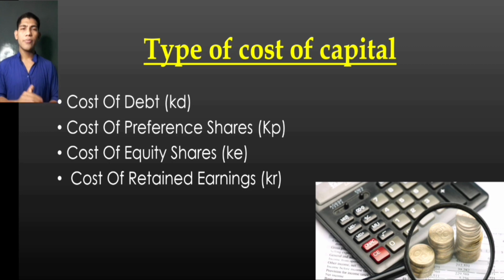Types of the cost of capital. There are four types of cost of capital. First is cost of debt, called KD. Second is cost of preference share, called KP. Third is cost of equity share, called KE. And fourth is cost of retained earnings, called KR.